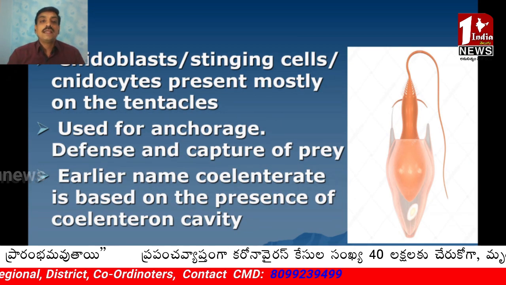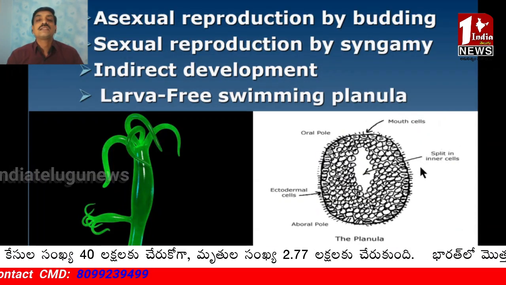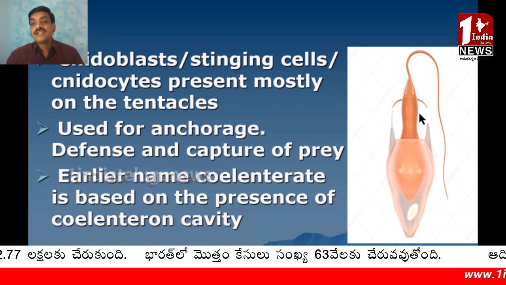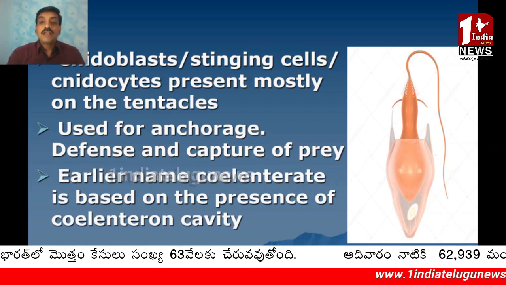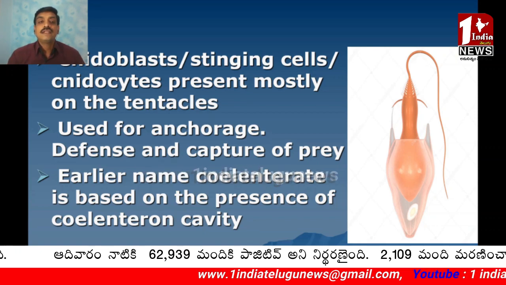These cnidarians bear specialized cells called cnidoblast cells, stinging cells or cnidocytes. These cnidocytes are present mostly on the tentacles. Because of the presence of these cnidocytes, they are named Cnidaria.